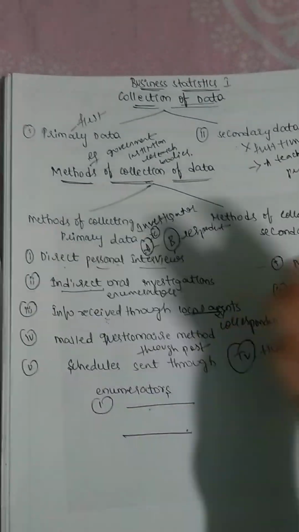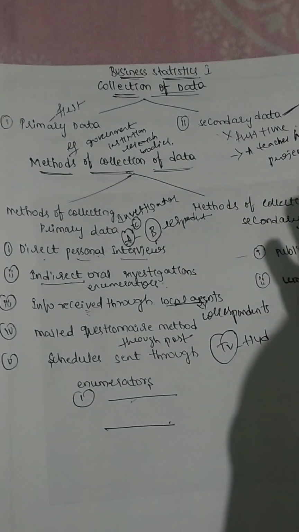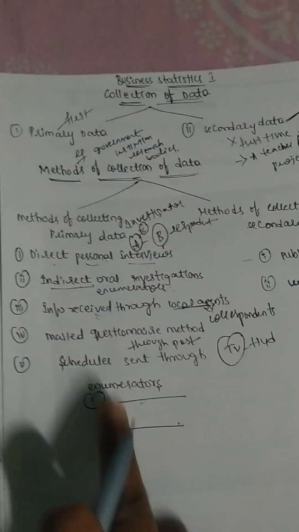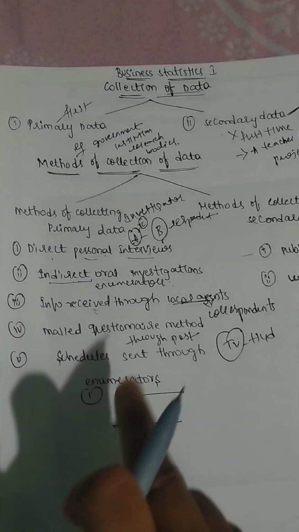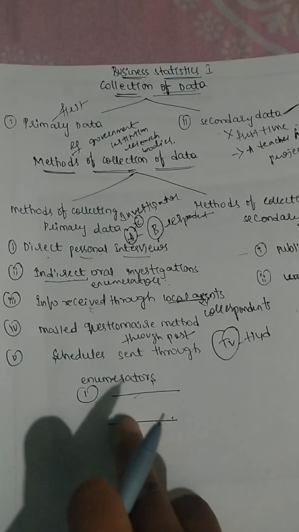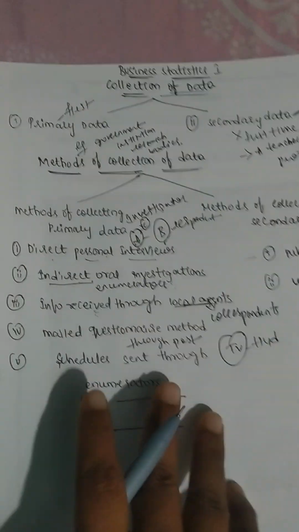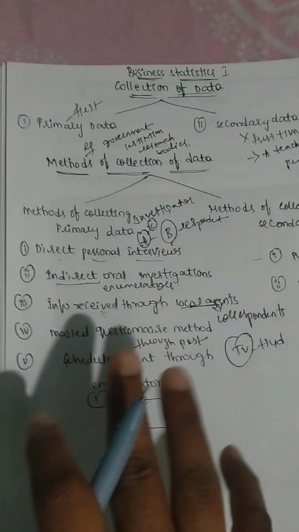That means it should not be revealed to other persons. Is it clear? And it should bring quick and better responses. After filling in the questionnaire, you should send the mailed questionnaire through the post back to the investigator at that address.